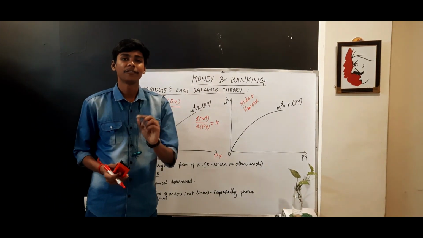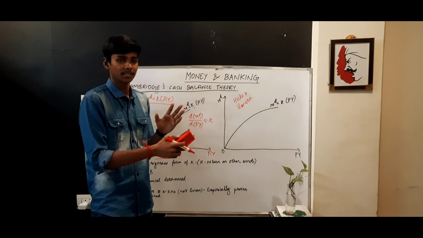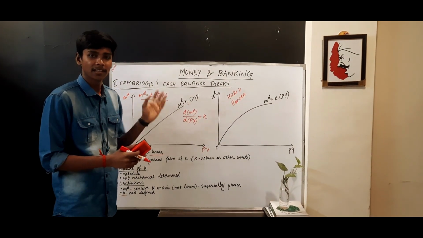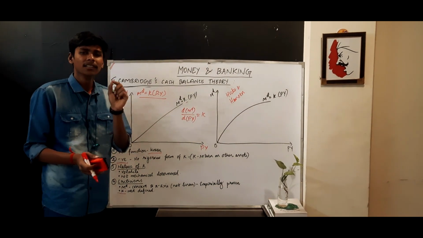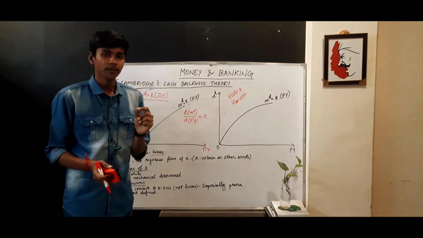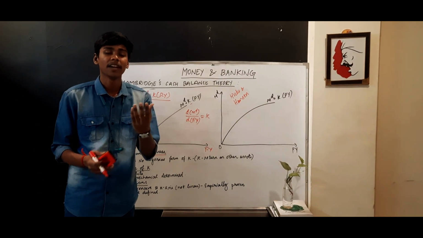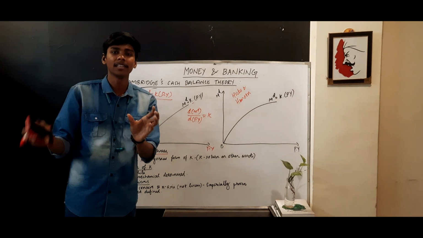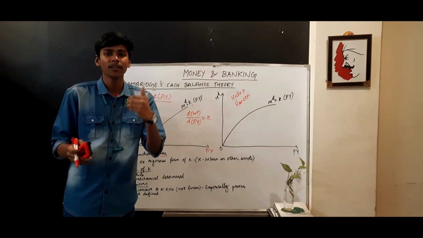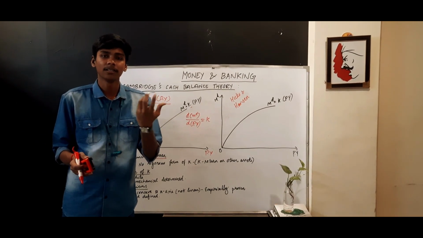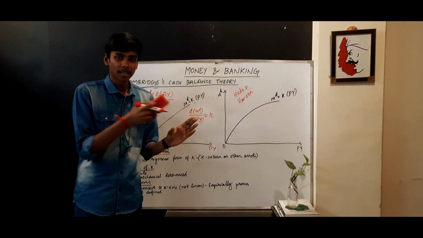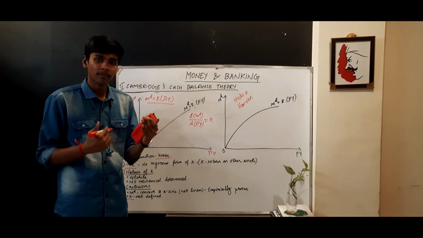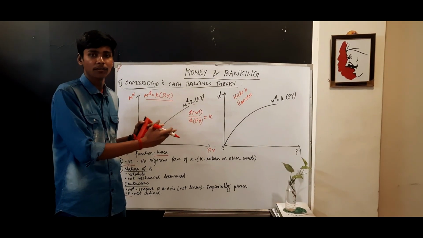You must also remember the differences between the two demand theories which we studied last. The first theory of money demand is Fisher's equation, the second is the Cambridge equation. Both are classical, but there are certain differences between them. For example, Fisher's equation is a theory of money supply. They suggested to the policymakers what the optimum money supply should be in order to keep the liquidity of the economy stable. They do not say how money will be demanded or what the determinants of money demand are. But the Cambridge theory clearly gives a money demand function. This is actually the first classical theory which gave the money demand function.